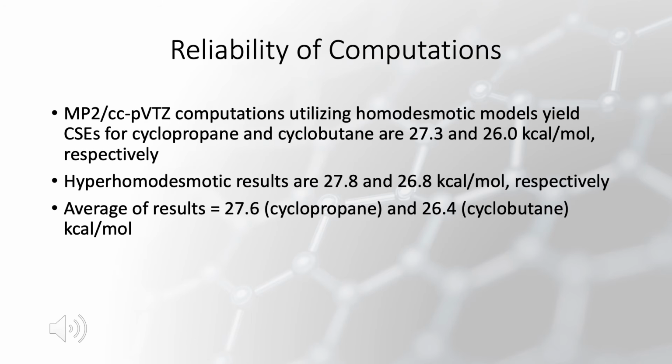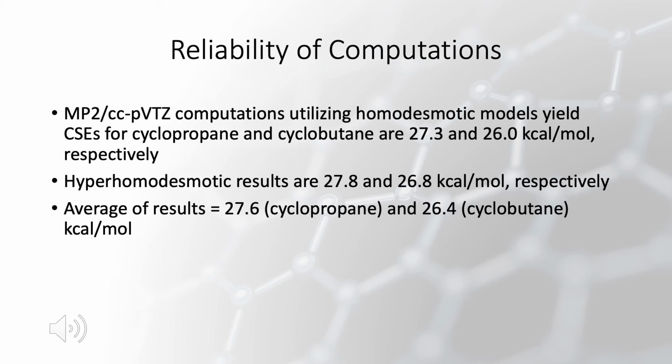Computations involving the MP2 level of theory and the triple zeta basis set utilizing the homodesmotic models give conventional strain energies for cyclopropane and cyclobutane to be 27.3 and 26.0 kilocalories per mole respectively. And using the same level of theory and the same basis set for the hyperhomodesmotic models gives us 27.8 and 26.8 kilocalories per mole respectively.